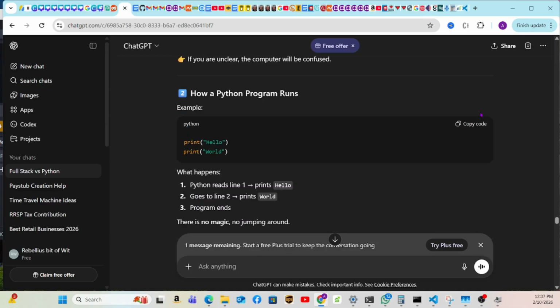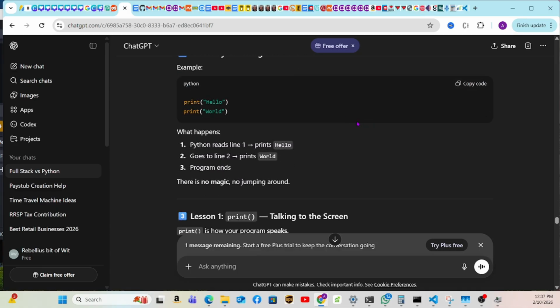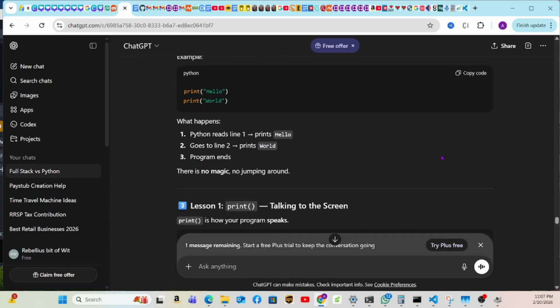So how does a Python program run? The first example, this is your first code. It's print hello, print world. What happens? Python reads line 1, prints hello, goes to line 2, prints world, and the program ends. There is no magic, no jumping around.